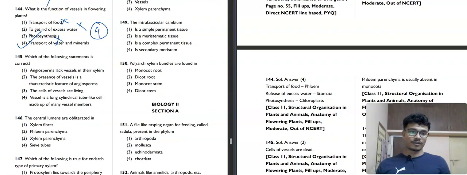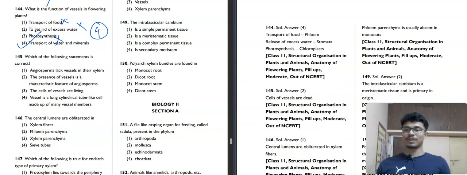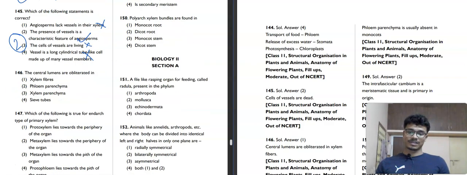Now question number 145. Which of the following statements is correct? Angiosperms lack vessels in their xylem. No, angiosperms don't lack vessels in the xylem. The presence of vessels is a characteristic feature of angiosperms. Absolutely correct. The cells of vessels are living? No, they are dead. A vessel is a long cylindrical tube-like structure made up of many vessel members. It is also not correct. Which is the correct one? The second option is the correct one: the presence of vessels is the characteristic feature of angiosperms.